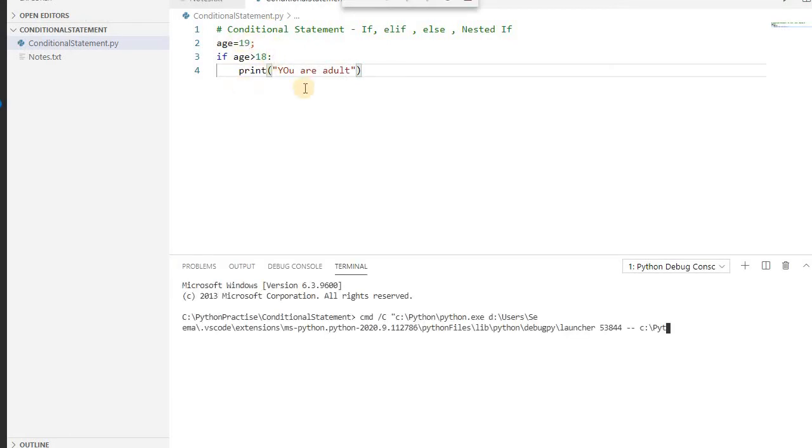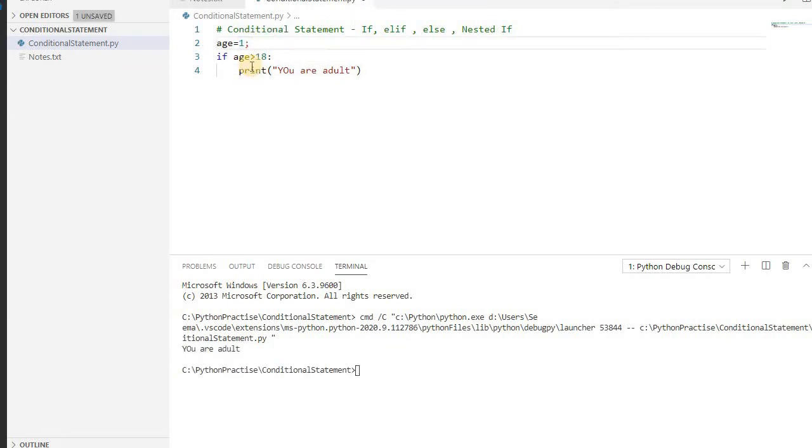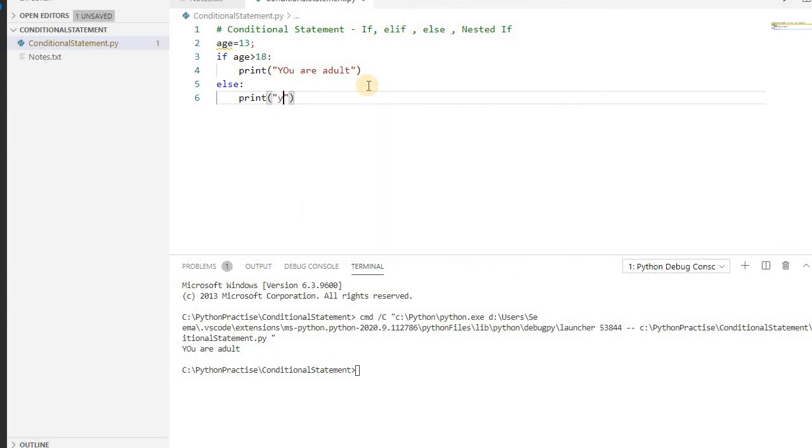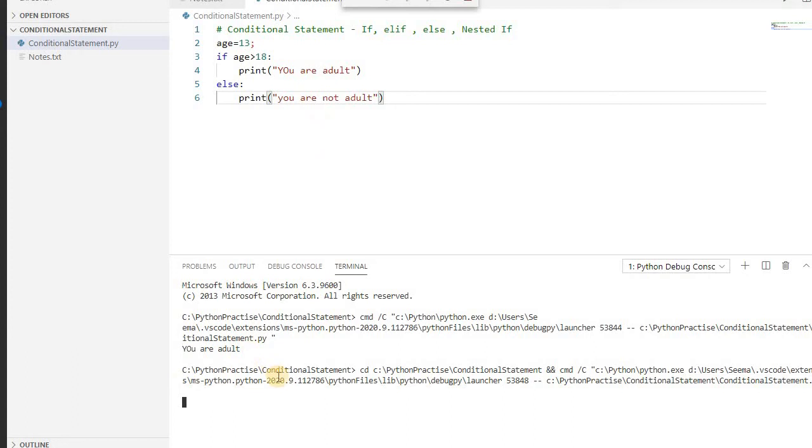If the condition is true, it will run this, else not. What if you write something less than 18, like 13? It will run the code, but it does not follow the condition, so it will not print anything. So what if you need something like: if the age is greater than 18, you are adult, else you are still younger. So you can write print you are not adult or younger. If you run this code, see, here it is coming: you are not adult.